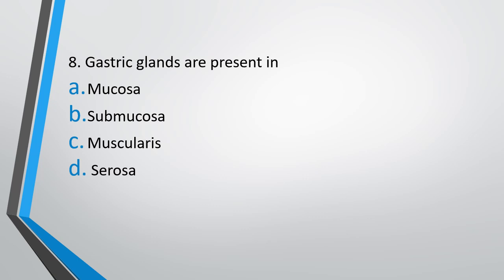Question 8. Gastric glands are present in option A, Mucosa, option B, Submucosa, option C, muscularis layer, or option D, serosa. The correct answer is option A, it is present in mucosa.